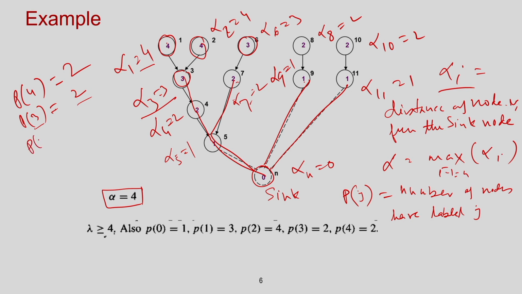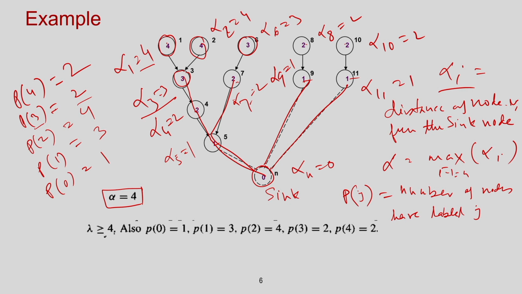Similarly, I can identify P2. P2, how many nodes are there? 1, 2, 3, 4, right. So, this P2 is 4 and P1 is 1, 2, 3, and P0 is the sink node. So, this is by the value. So, this is my initial processing.